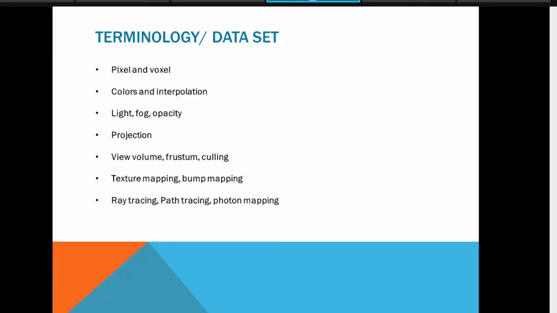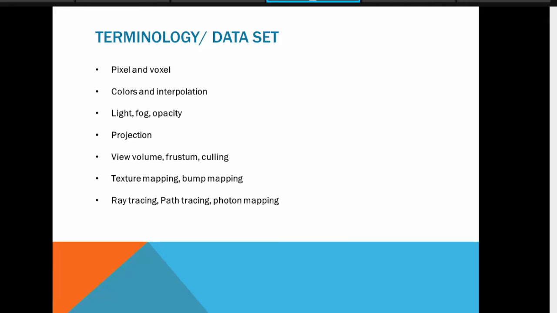Okay, so here we have to create a combination or embedded model of this graphics calculation and ML model, or you can say AI model. Okay, so this is the combination of all the projection matrix, parallel projection, perspective projection, view volume, view frustum. I mean, if you are watching any scenario from one position, then what is the visible area in which that object is visible? Which objects are hidden? Which objects are occluded? Which objects are culled? Okay, so for all these things, we need the mathematical calculation, texture mapping, bump mapping.